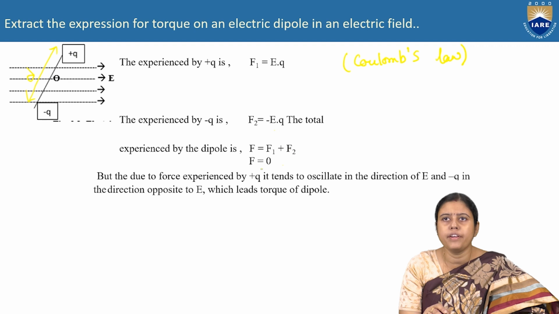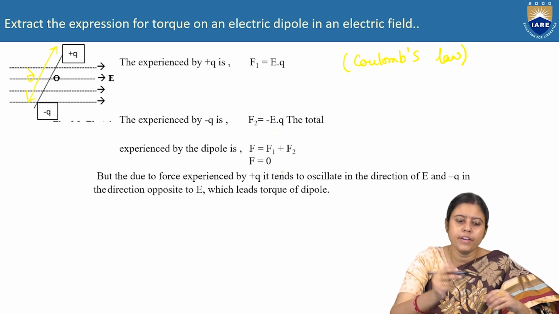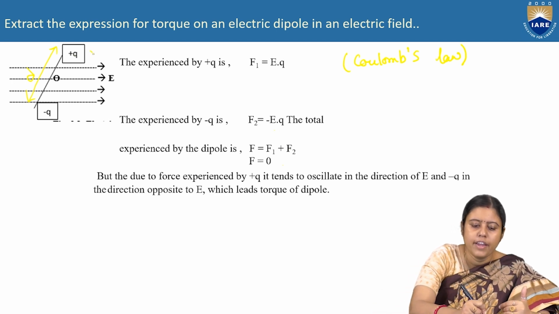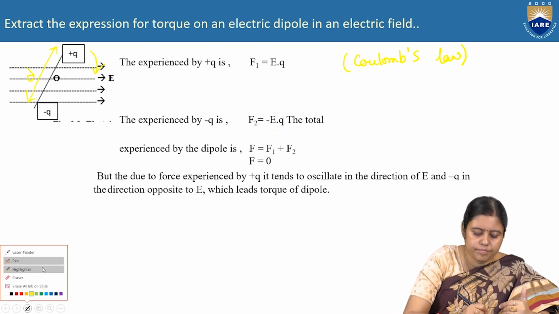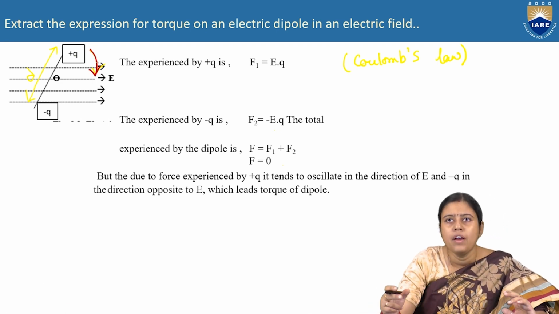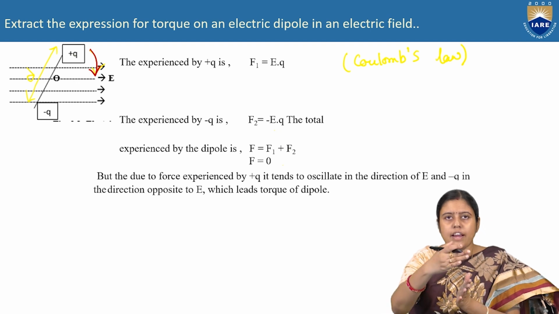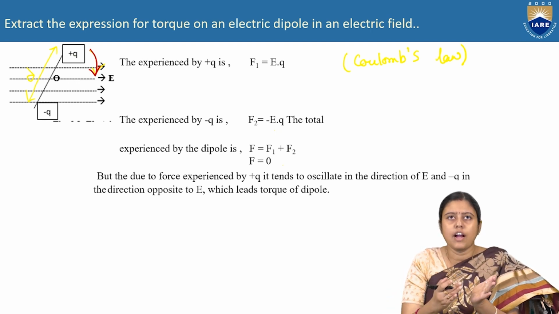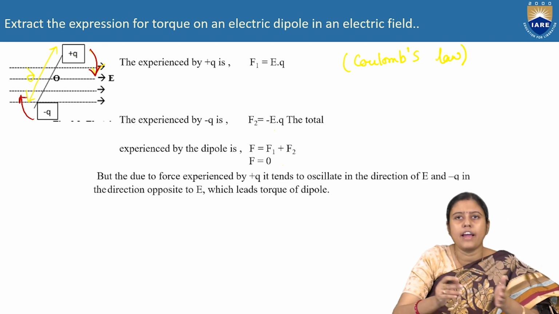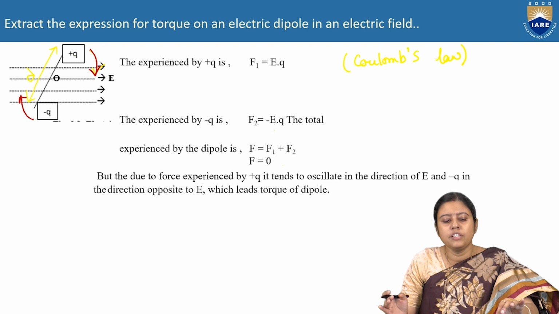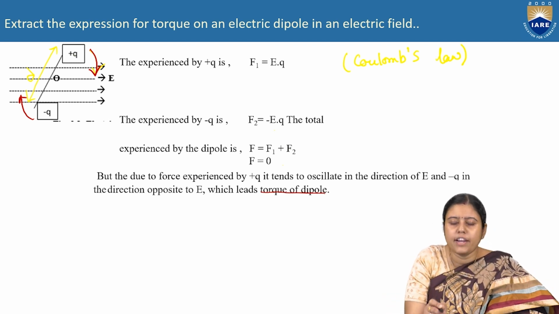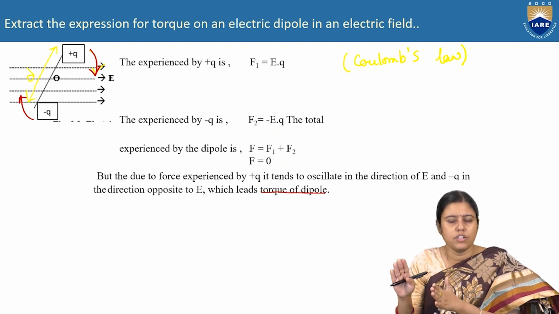Due to the force experienced by plus Q, what will happen? It will tend to come to the equilibrium position; it will try to oscillate. Similarly, minus Q will also try to come into the same equilibrium position, which leads to the torque of the dipole. So net force is equal to 0.